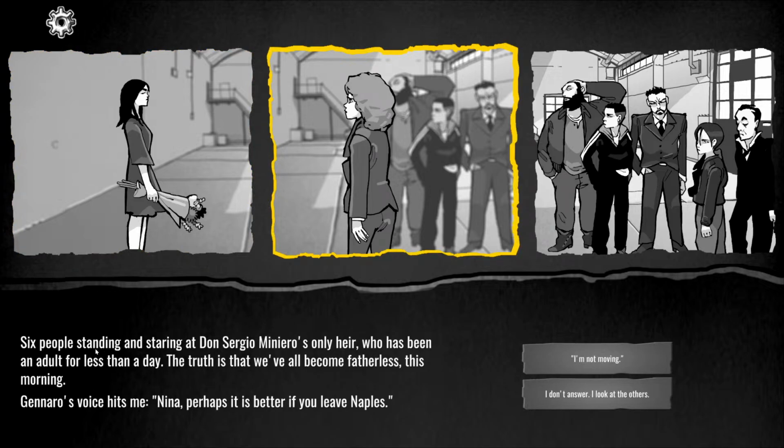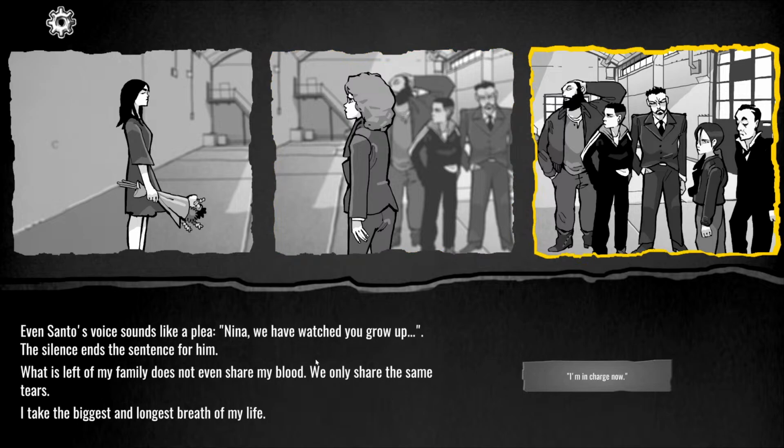I want to know who did it. Six people standing and staring at Don Sergio Monero's only heir, who has been an adult for less than a day. The truth is that we've all become fatherless this morning. Gennaro's voice hits me. Nina, perhaps it's better if you leave Naples. I'm not moving. Even Santo's voice sounds like a plea.